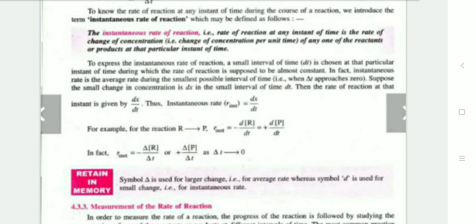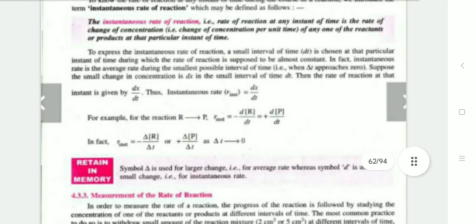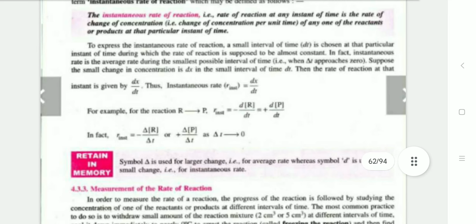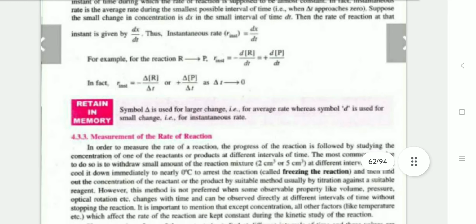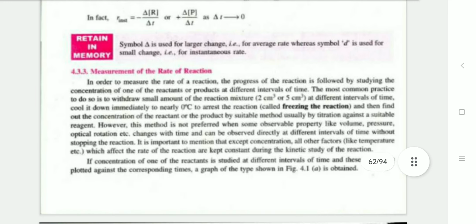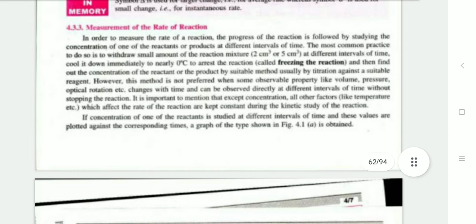Suppose the small change in concentration is delta x in the small interval delta t. Rate of reaction is delta x by delta t. Instantaneous rate is equal to delta x by delta t, at delta t tending to 0. Next is the measurement of the rate of reaction.